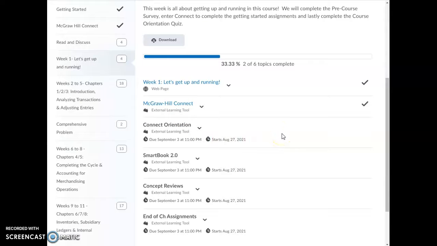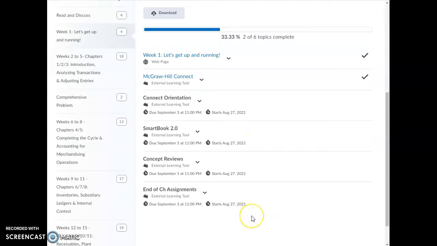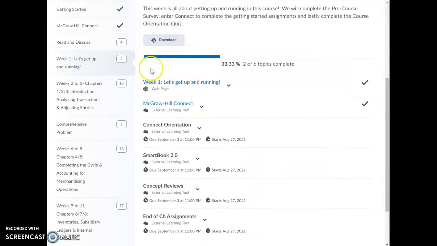And then you'll also see that you can access the Connect assignments. Now this will be available as of the 27th. So our class is open, but you won't be able to do those assignments until the 27th, which is Friday. So it's not too far from now. That will take care of week 1, and we'll be posting lots of announcements in between that.